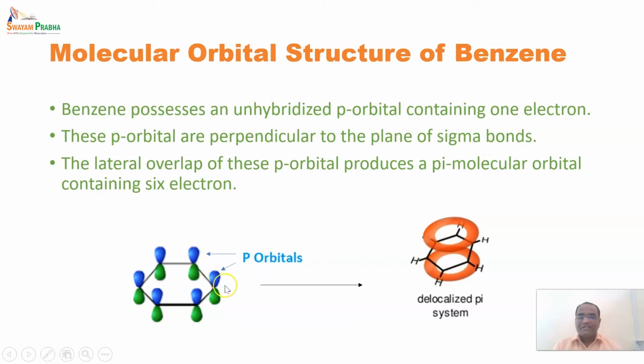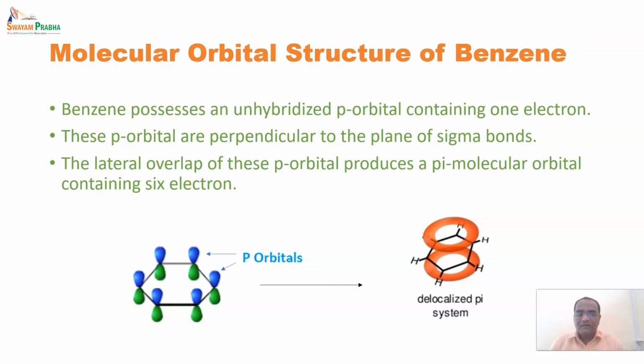And why is it said to be a pi bond? Because for a pi bond, the orbital overlap should be of the p-p type. In the earlier structures, we have seen s-s overlap or s-p overlap, and such overlap just forms sigma bonds. Whenever it is p orbitals, it forms a pi bond. And these pi bonds are easy to break as compared to sigma bonds, and these are weak bonds compared to sigma bonds.